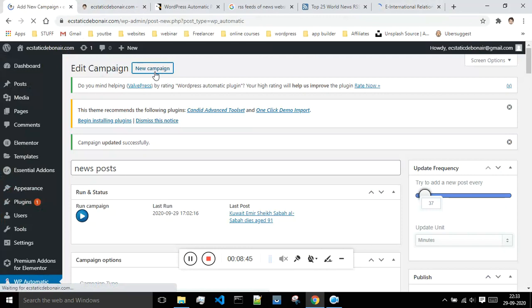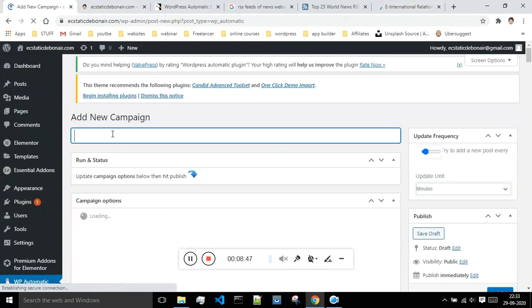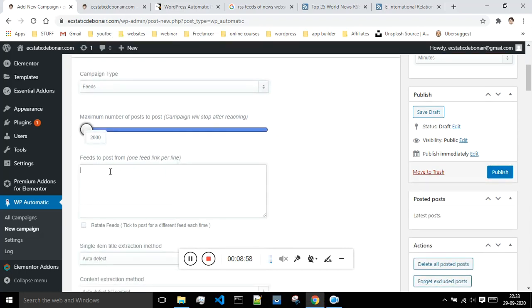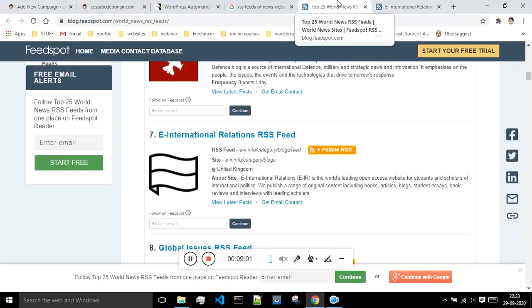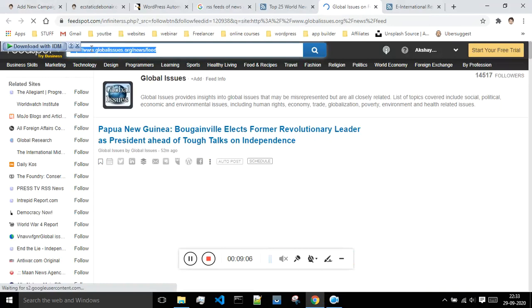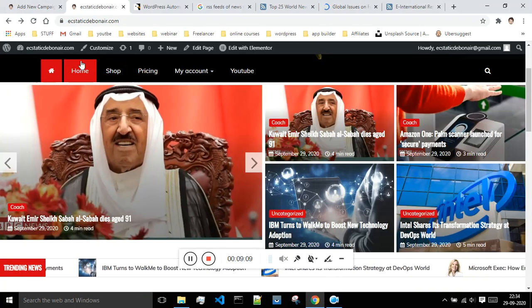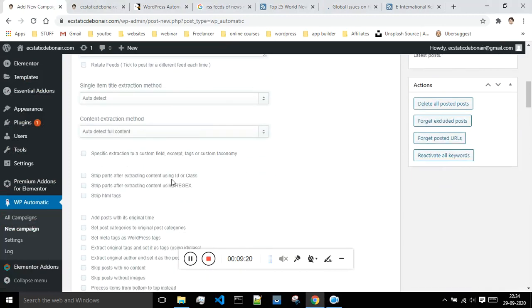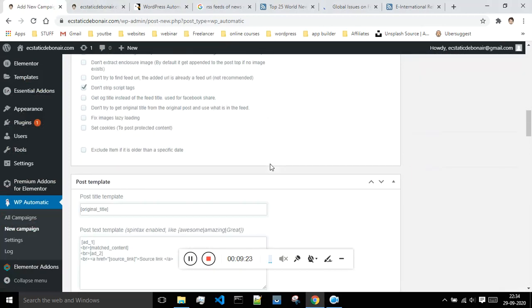Let me just create one more campaign over here. I will say news 2. You can give any name, no issues with that. Come over here, then just select type as feeds, and post your first link. If you want, you can even post multiple links. Let me just show you how to do that. I will copy this link also, come over here, and paste that link on a new line. Whenever you are giving multiple links, each and every link should be on a new line over here, and rest everything will remain the same.